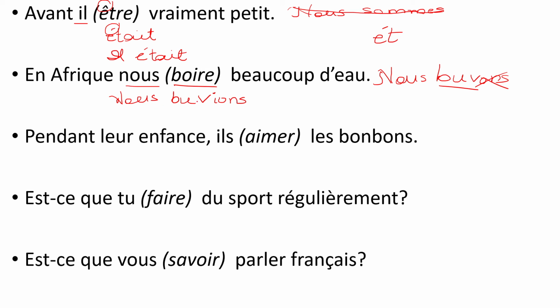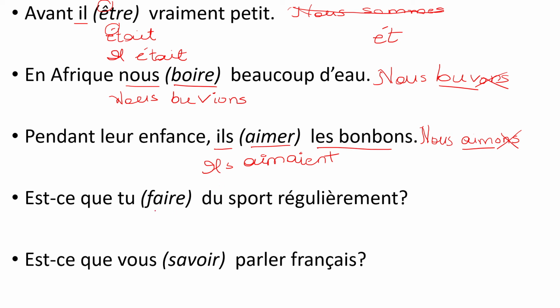Nous buvions. Next one, aimer has to be put into the imperfect for ils. So take the nous form first. It is nous aimons. Correct? You have to cancel the ONS. You are left with AIM. Okay, so you write the AIM here, and then you have to take the ending in the imperfect for ils, which is AIENT. So it becomes pendant leur enfance, ils aimaient les bonbons. During their childhood, they used to like sweets. Les bonbons are sweets. Okay.